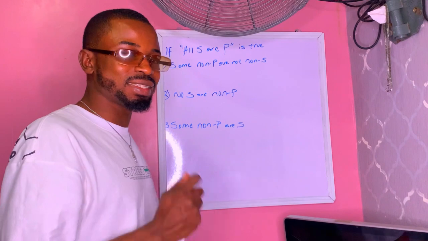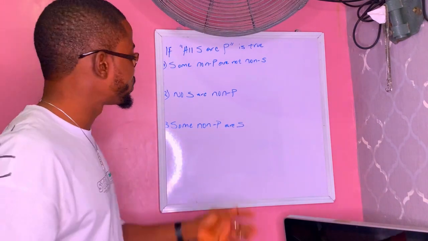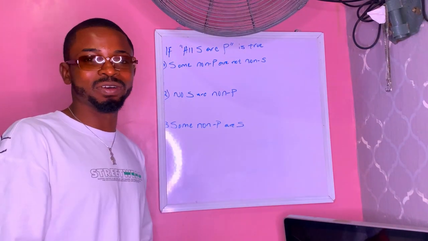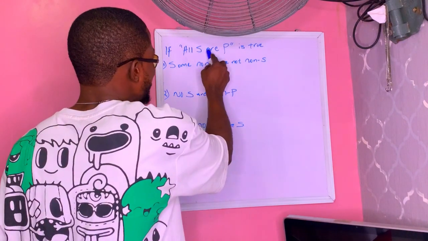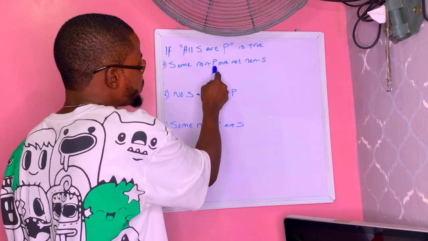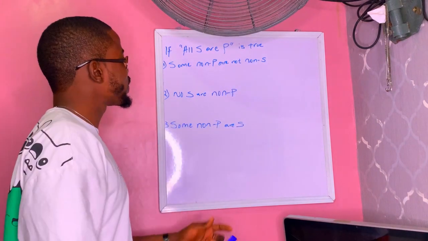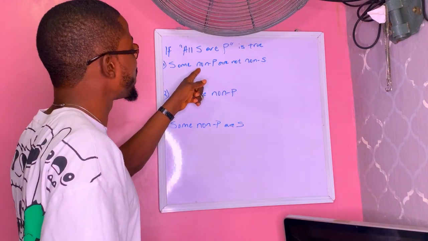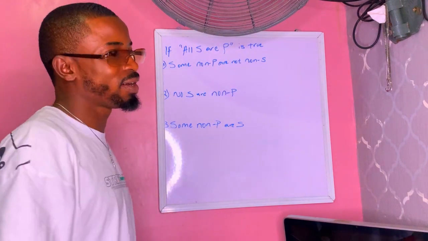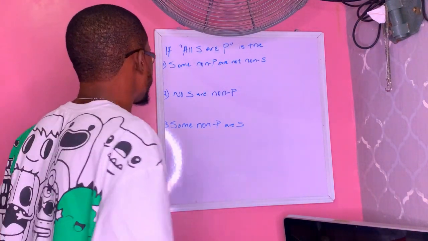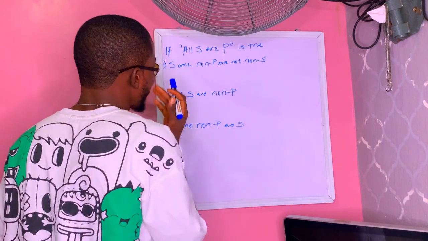Now, don't forget that I said before, to be able to tell whether one proposition is true or false, they have to have the same subject term and the same predicate term. All S are P, but here we have some non-P and not non-S. So we first have to find a way to make sure that we have some S are P before we can tell whether it is true or false. So if you look at this one very well now, what are we going to do?